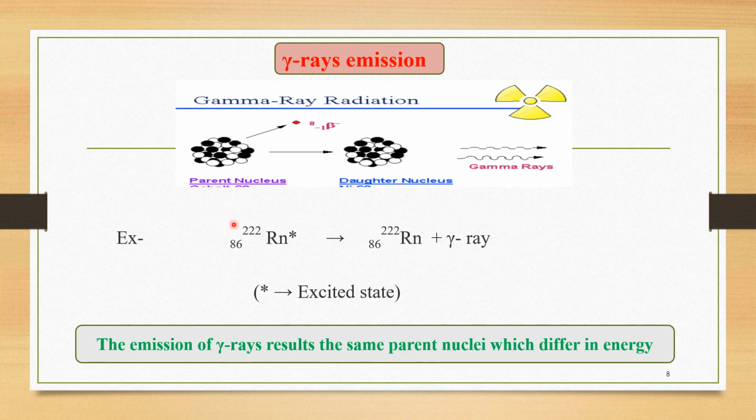So whenever gamma rays are emitted from a particular nucleus, there is no change in its atomic number and mass number, they remain as they are; only the energy changes. This is a general representation of gamma ray emission. This is a parent nucleus. Whenever a daughter is formed from this parent nucleus, only gamma rays get emitted and the energy of the daughter is lower than that of the parent. So we can say that the emission of gamma rays results in the same nucleus differing in energy.